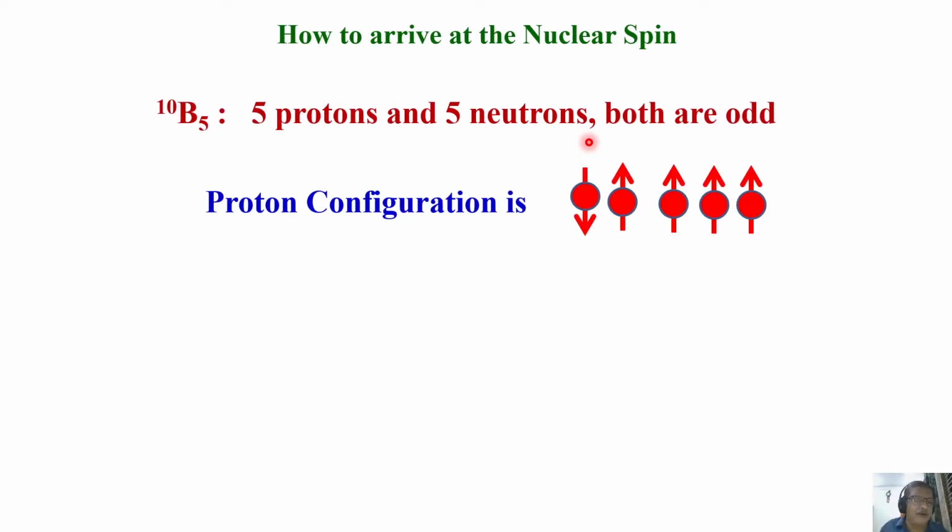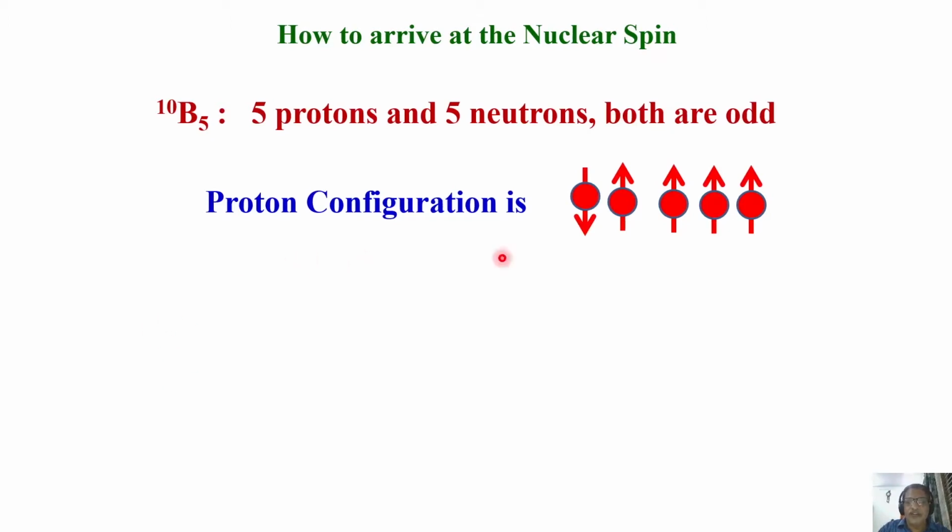Of course, it is similar to your atomic theory, where you can find out how the electrons are paired. I'm not going into the details, for which you need to understand a lot more about nuclear physics. But simply, I'm giving you how you have to find out the configurations, and from the configuration, how you will arrive at the spin.